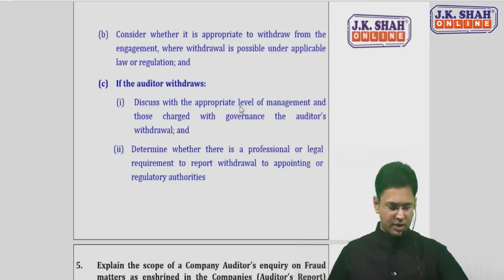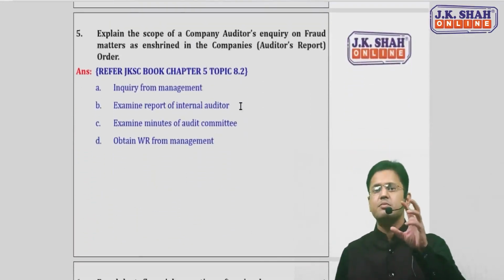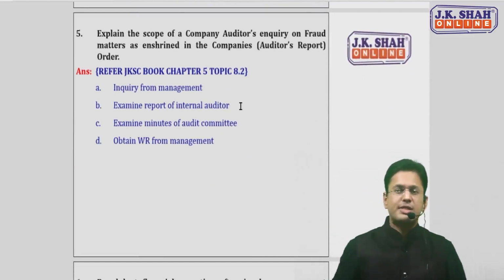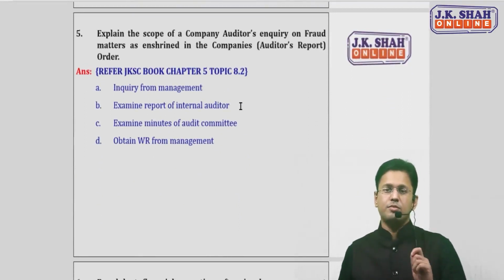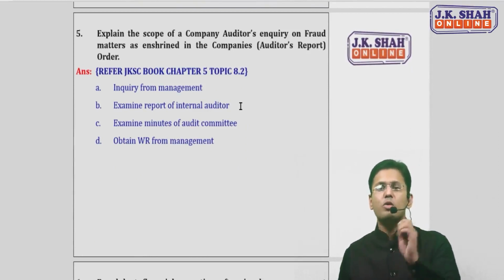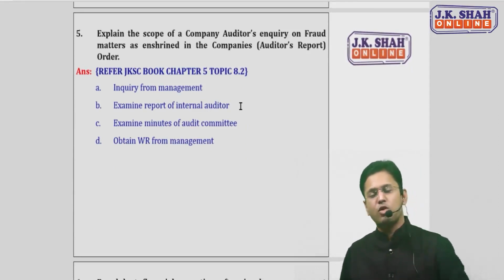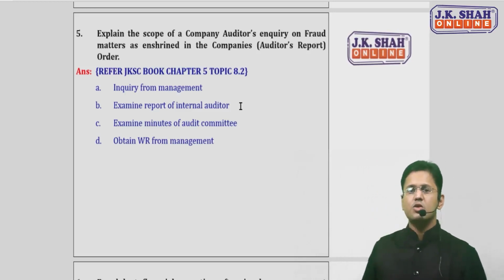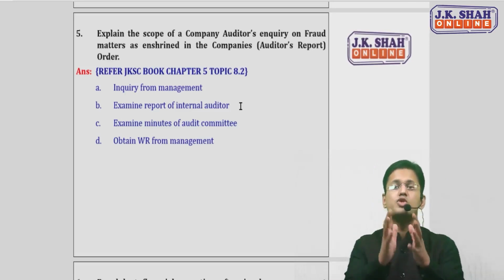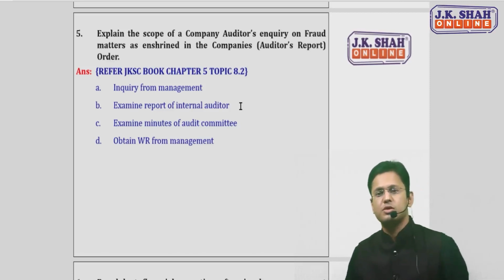The next question covers a bit of CARO. I'm covering this because the topic is with respect to fraud. And for November 21, CARO 16 is applicable. CARO has a clause which says that any fraud on or by the company, by an officer or employee, needs to be reported by the auditor. This question says, what would be the procedure performed by the auditor on those frauds? How is the auditor going to detect those frauds?